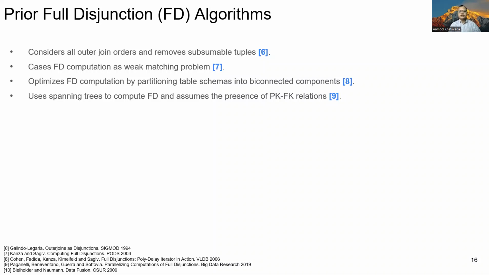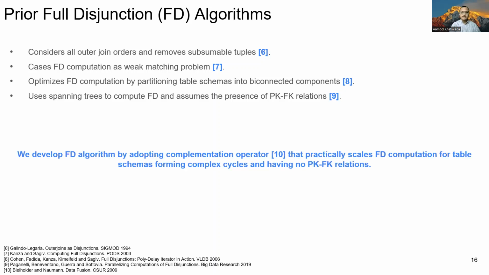Full disjunction has been used to integrate relational tables in the past. The prior work computes full disjunction using different concepts, such as computing outer join for all possible orderings of table schemas and removing the subsumable tuples, or reducing FD computation to a weak matching problem. Similarly, more recent works compute FD by partitioning table schemas into biconnected components or by applying outer join over all spanning trees that can be generated from the input schemas. In this work, we propose a new way of computing full disjunction by adopting the complementation operator so that it practically scales the FD computation for table schemas forming complex cycles and having no primary key to foreign key relations like in the prior work.